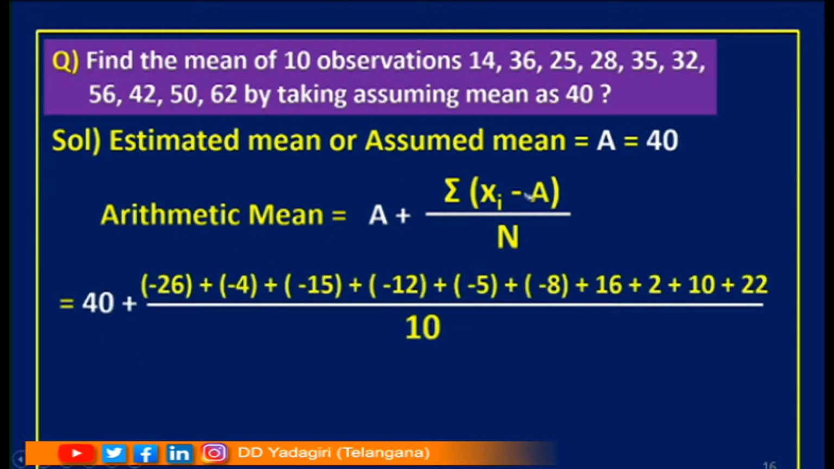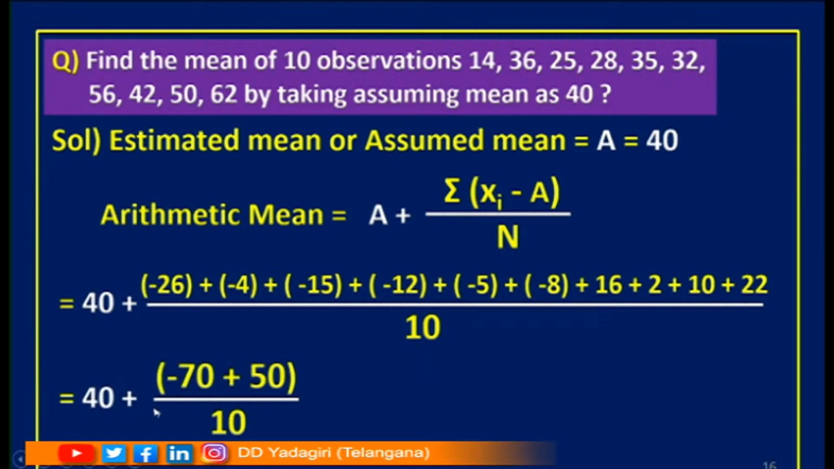So what is xi minus A? Xi, first one is 14. 14 minus 40, you will get minus 26. 36 minus 40, minus 4. 25 minus 40, minus 15, and so on. Like this we have to find the deviations, and I am finding last deviation here, 62 minus 40, which is equal to 22. Like this we have to find all the deviations and their sum, and we have to divide with the number of observations.